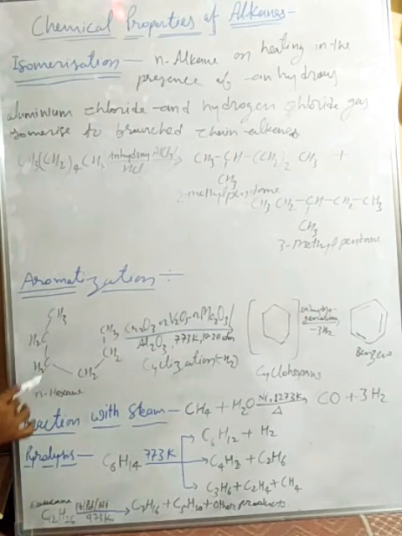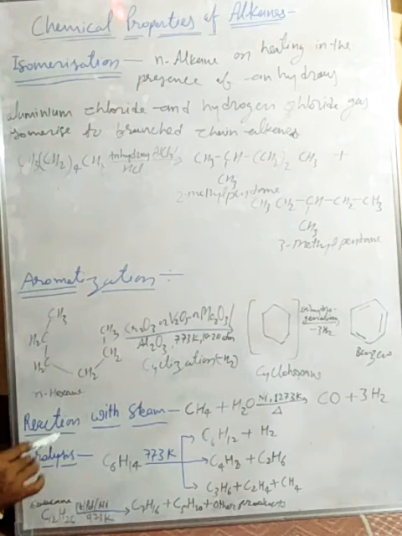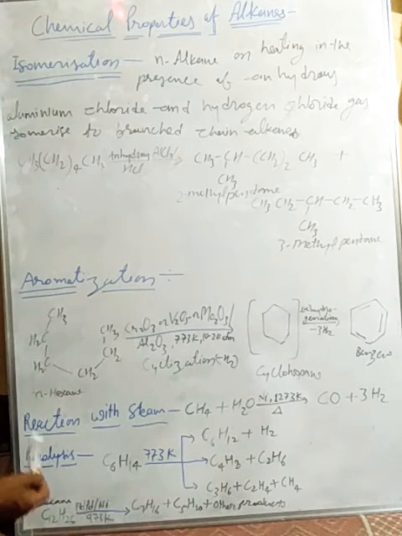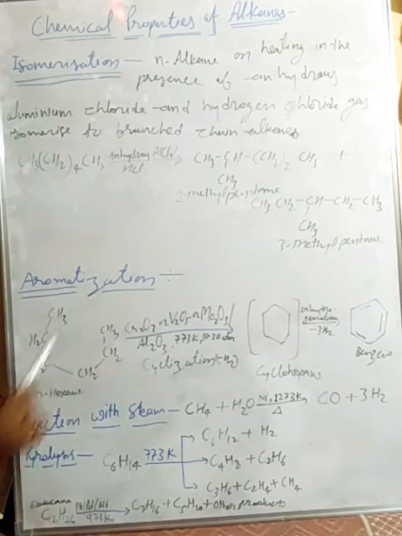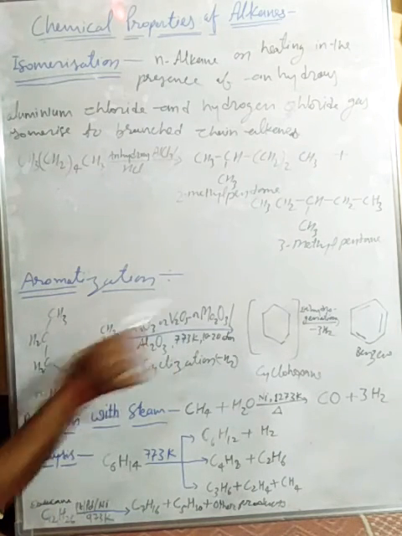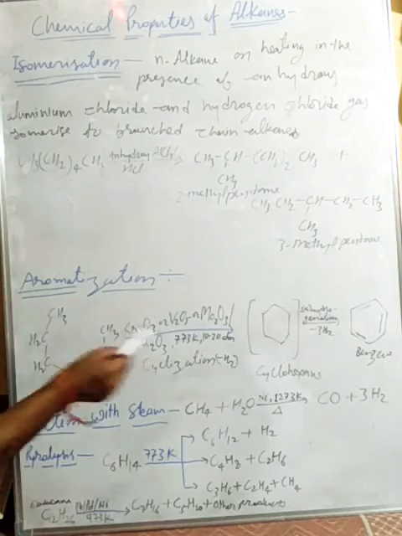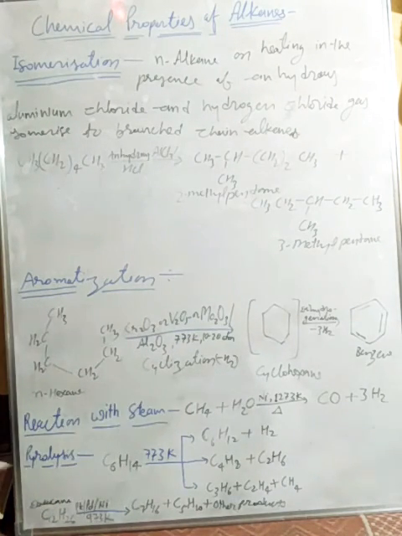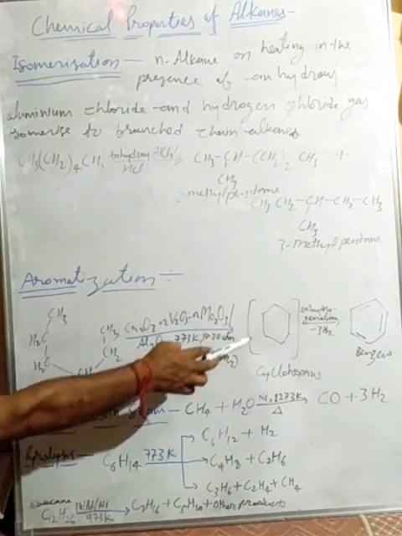So first, n-hexane, a 6 carbon compound, with the catalysts chromium oxide, vanadium oxide, molybdenum oxide and alumina, at a high temperature of 773 Kelvin and 10 to 20 atmospheres pressure, undergoes cyclization and dehydrogenation, releasing hydrogen gas, and forms cyclohexane.